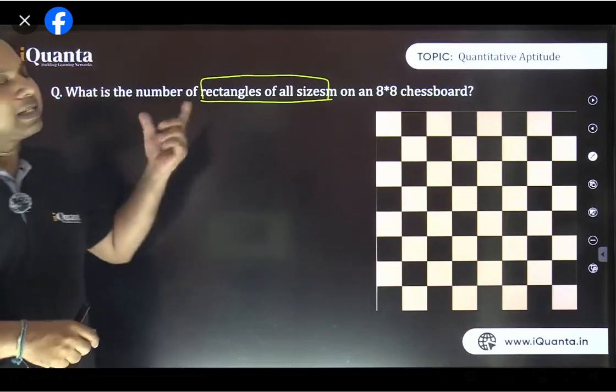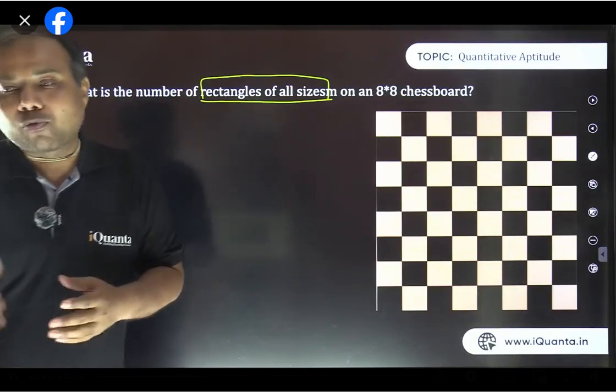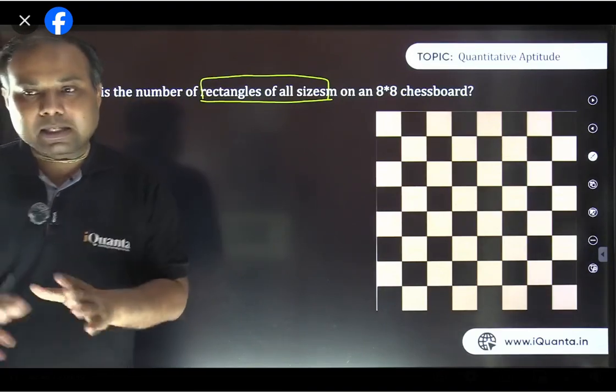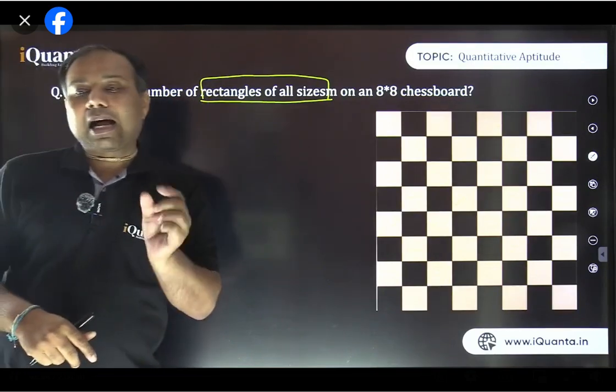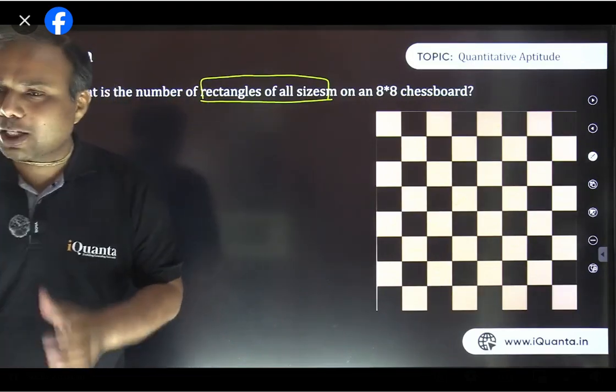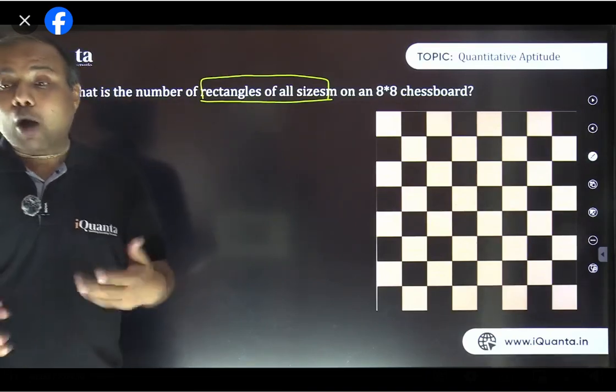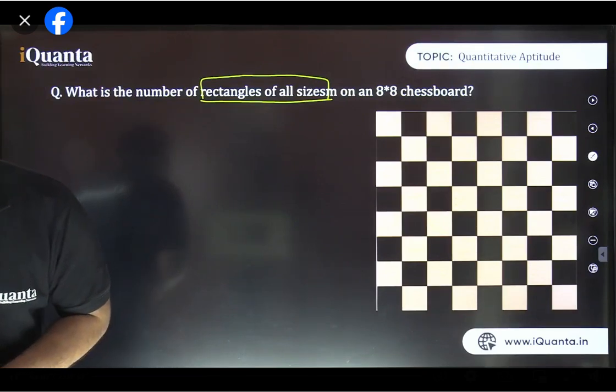When we are to count rectangles, it will certainly include squares as well. So of course, the answer will be 204 plus something. Some of you are saying no, but it is to be included. Remember this, when we are talking about rectangles, squares are just a special case. Squares are a special category of rectangles. So among all the rectangles, squares will also be included. Now how to count that? That is the issue.